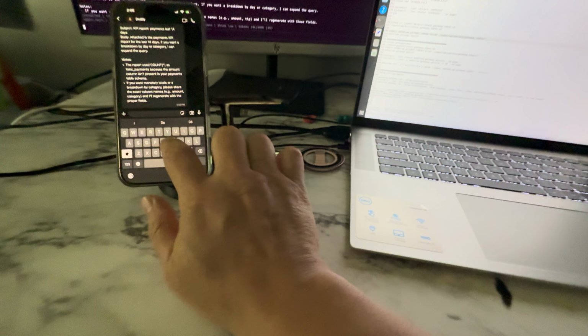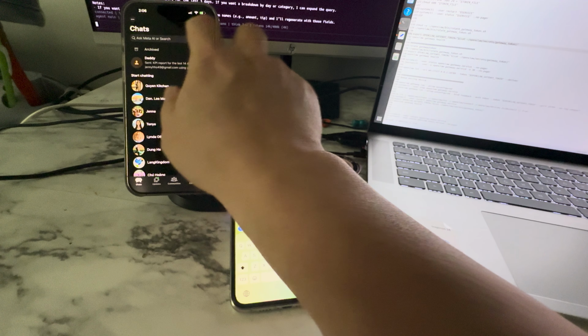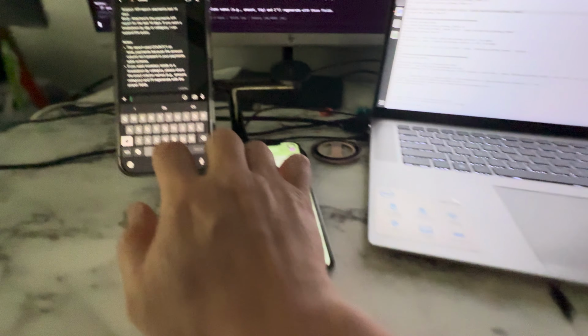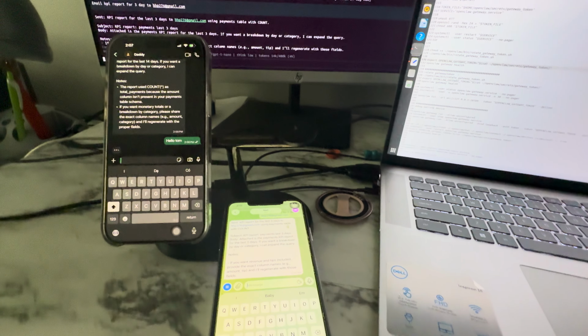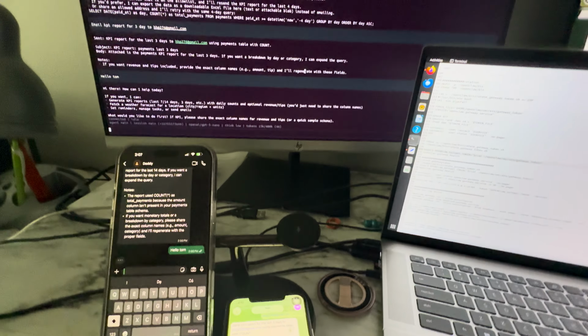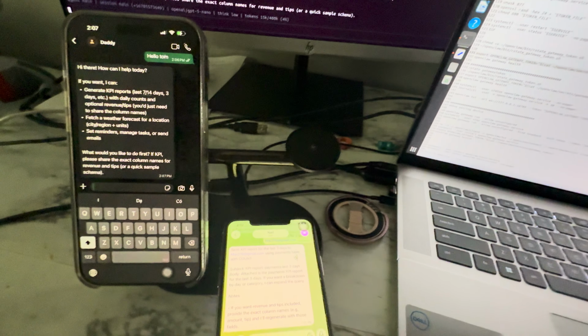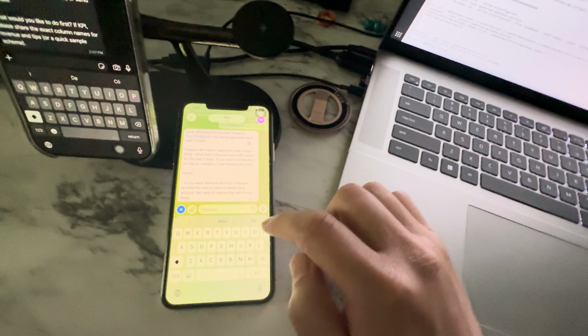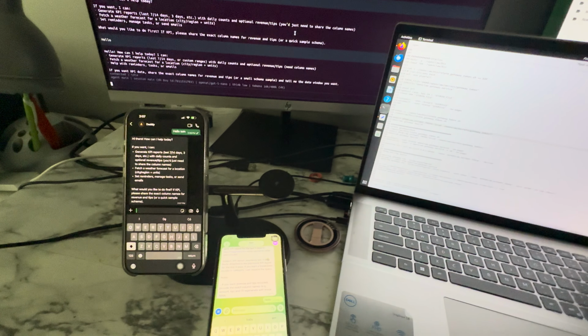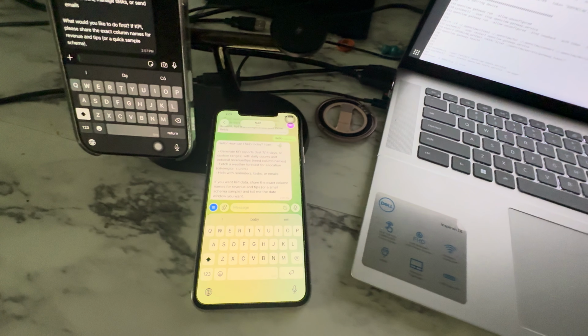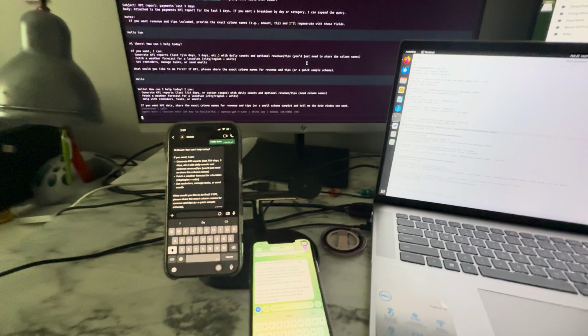For example, on WhatsApp right here, whatever I type, like hello, it sends a message to my agent and they reply back to me. Similar for Telegram too. It's a bot. I say hello, it also sends to my agent, and it replies back to my Telegram. So here I prove that my agent is connected to WhatsApp and Telegram.